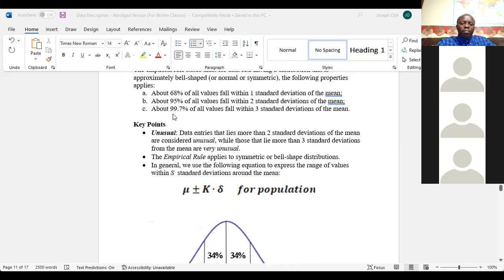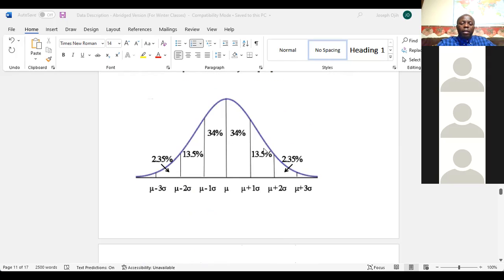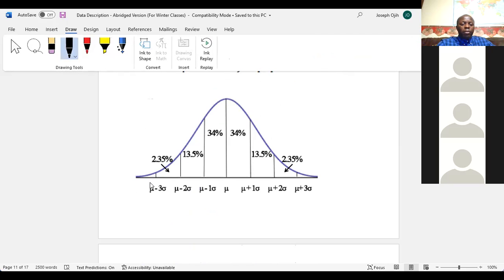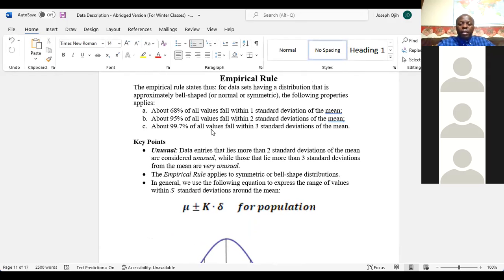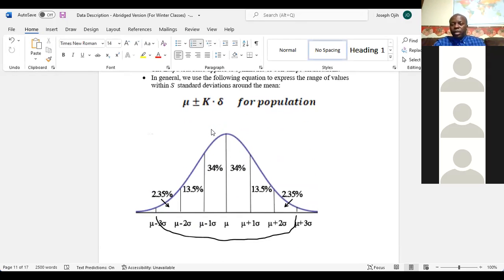Now it says about 99.7% of all values fall within 3 standard deviations of the mean. Again, this is 3 standard deviations right here, and this is on the right side. So if you add all the values from this side to that side, you will see that they will give you 99.7% of the data values. So that's what the empirical rule is saying.